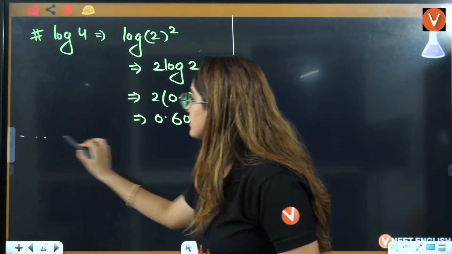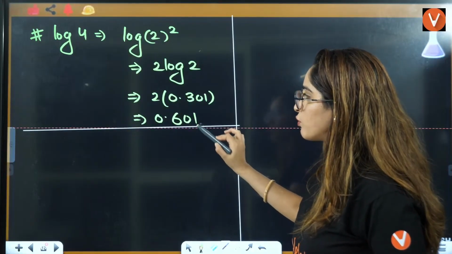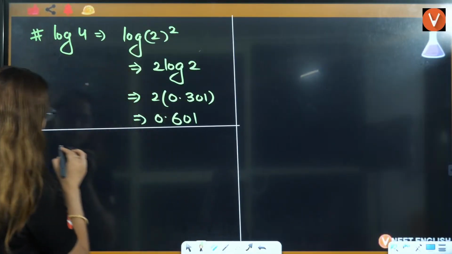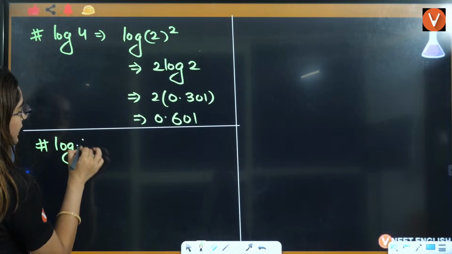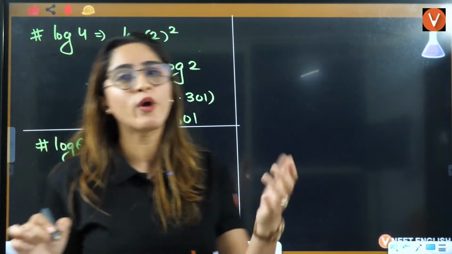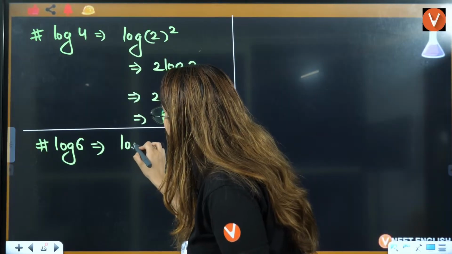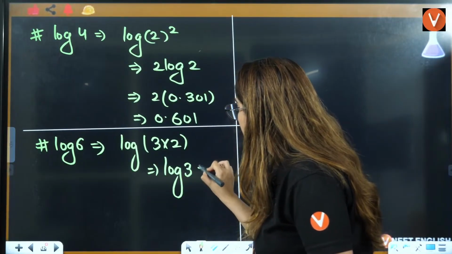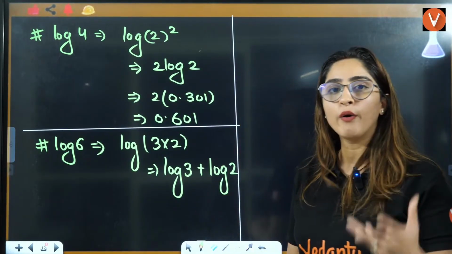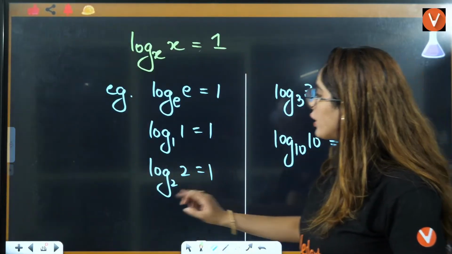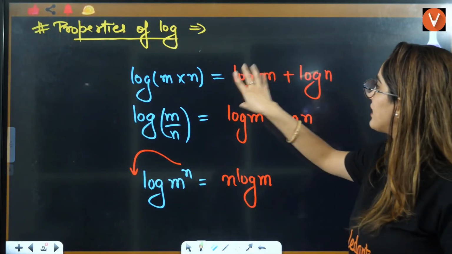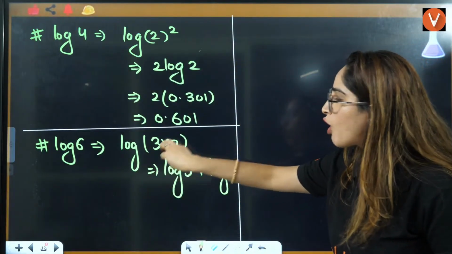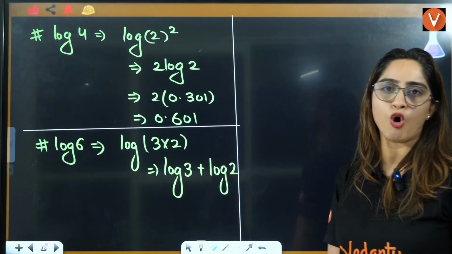Yes, everybody. The value of log 4 we have calculated. Similarly, you can calculate the value for log 6 as well, right? Now log 6, 3 into 2 is 6, right? So what we will write, log of 3 into 2, that is equal to log of 3 plus log of 2. Ma'am, how is it equal? I have taught you this property, that log of m into n is log of m plus log of n, right? So that we will apply here.